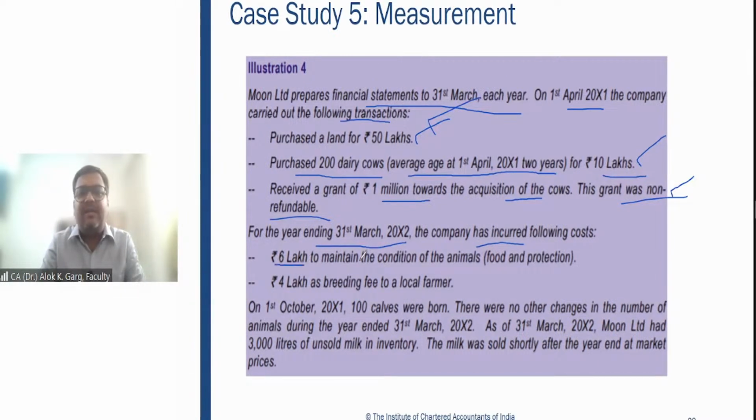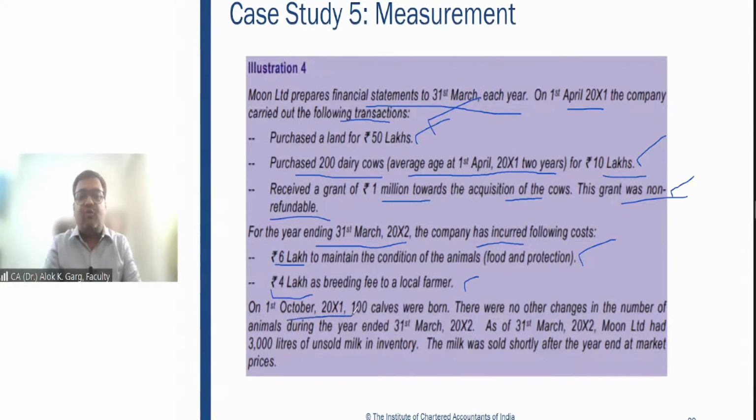For the year ending 31st March 2002, the company has incurred the following costs: 6 lakh rupees to maintain the condition of the animals. It is a cost in the P&L expense. This 6 lakh rupees maintenance cost will go to the P&L. 4 lakh rupees as a breeding fee to a local farmer. This breeding fee will also go to the P&L.